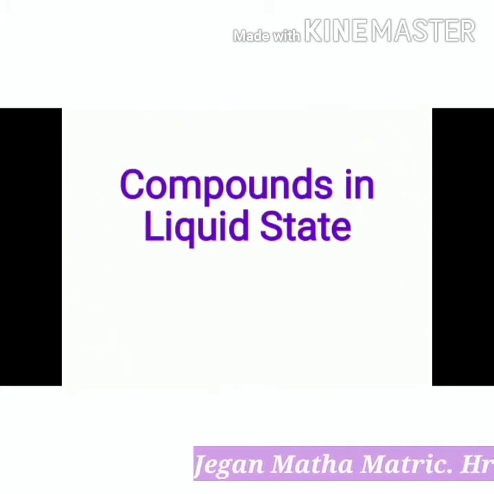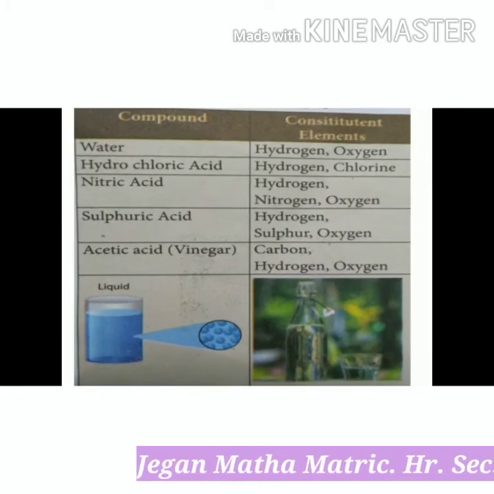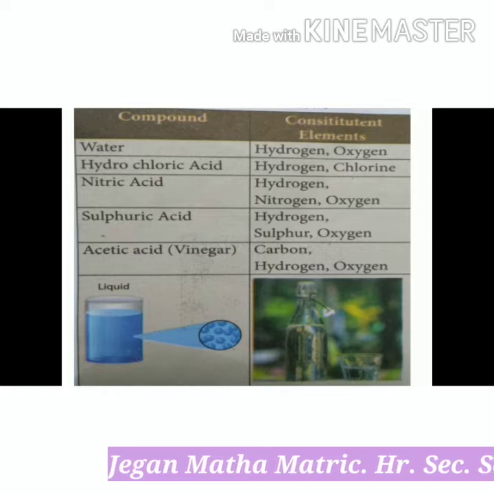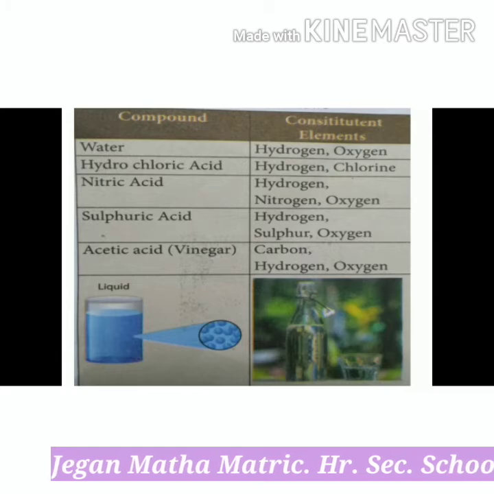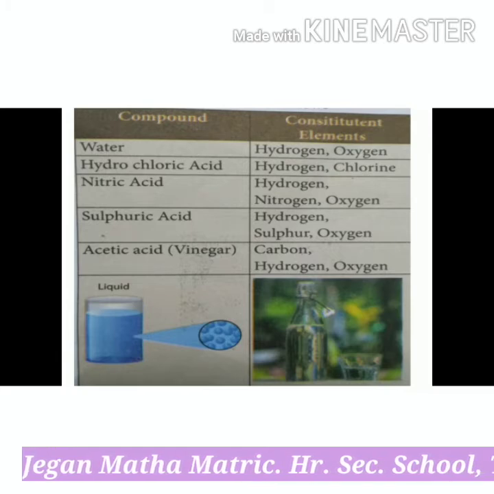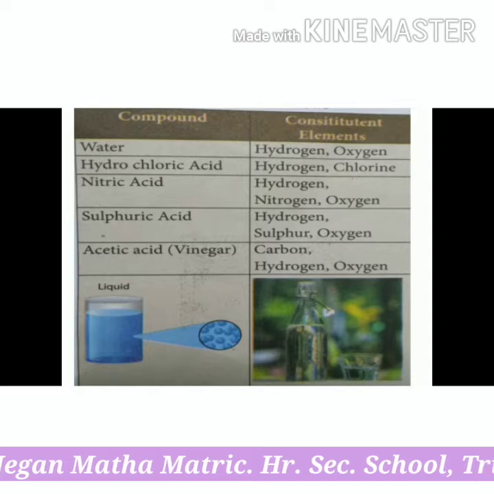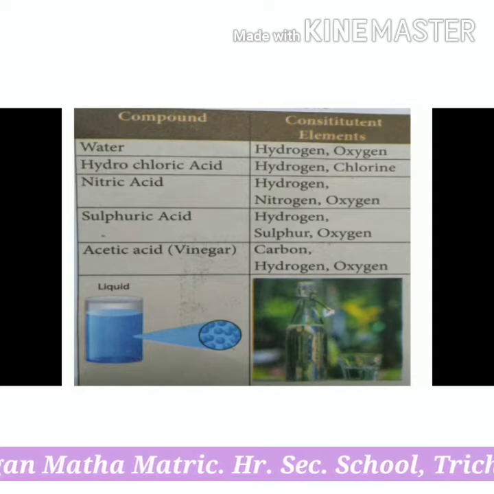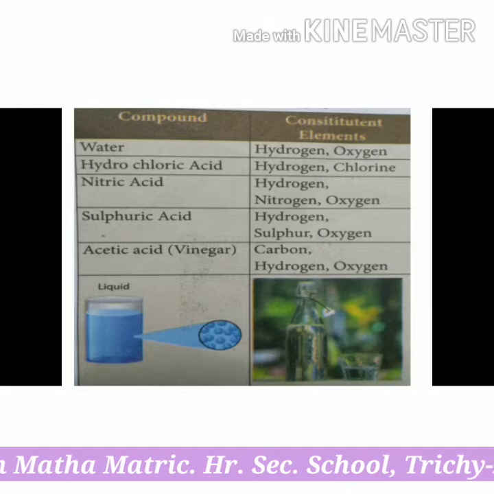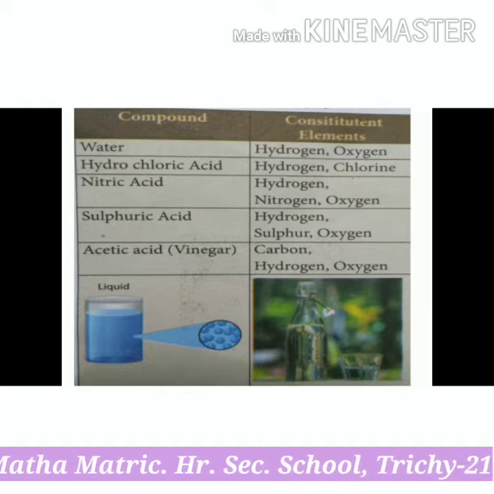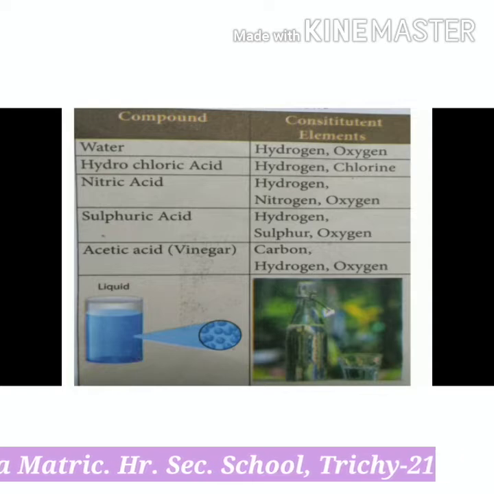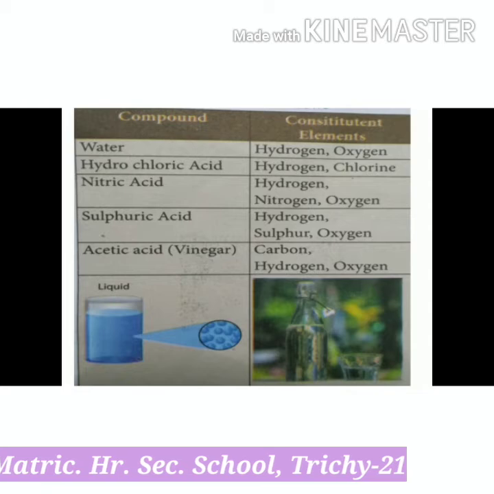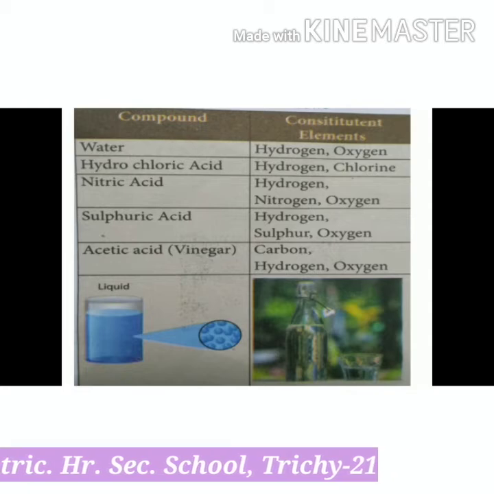Next, important compounds that exist in the liquid state. First one, water. Water's chemical formula is H2O. It contains 2 atoms of hydrogen and 1 atom of oxygen. Next one, hydrochloric acid. Its chemical formula is HCl. It helps digest food in your stomach and is also used in the production of batteries and fireworks. It is made up of hydrogen and chlorine.